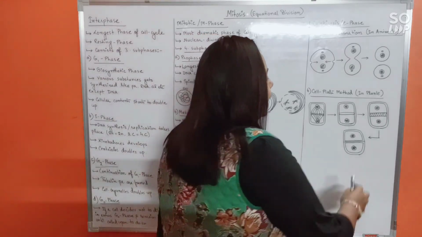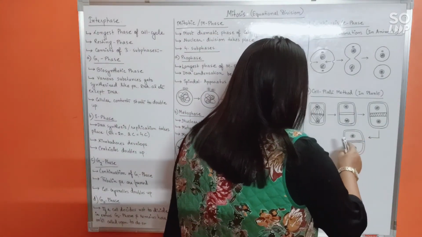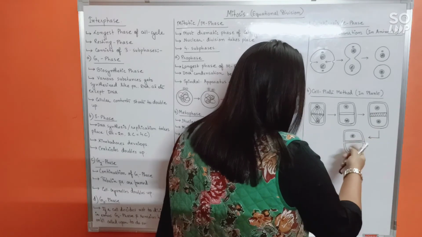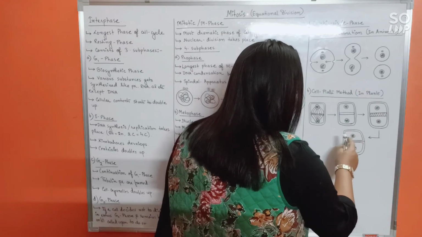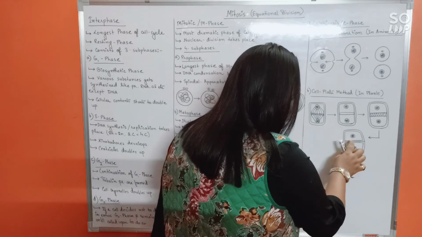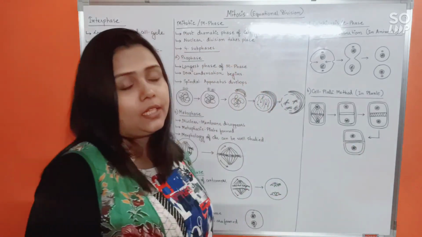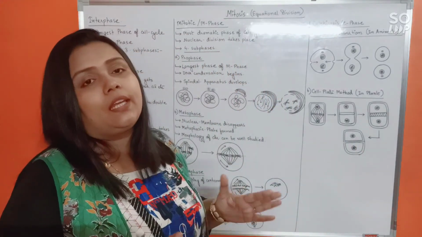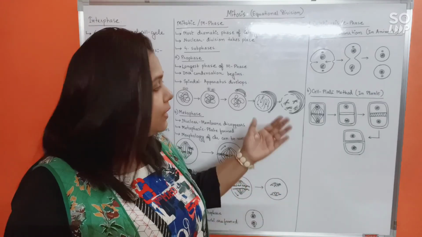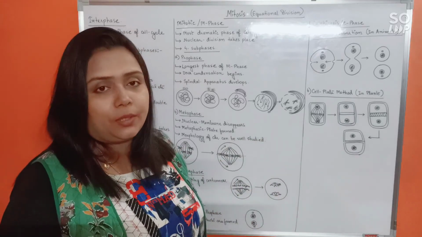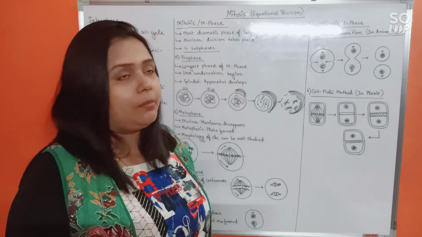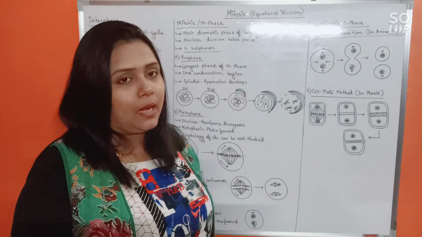Okay. At last, the two daughter cells have already been separated by the cell plate, isn't it? So both the daughter cells will now start secreting a cell wall in this direction towards the cell plate, so that eventually the two daughter cells can completely separate out, or they can be developed in a manner that the cytoplasm is completely divided among them. Alright. So this is how, by phragmoplast formation or the cell plate method, cytokinesis would occur in plants.